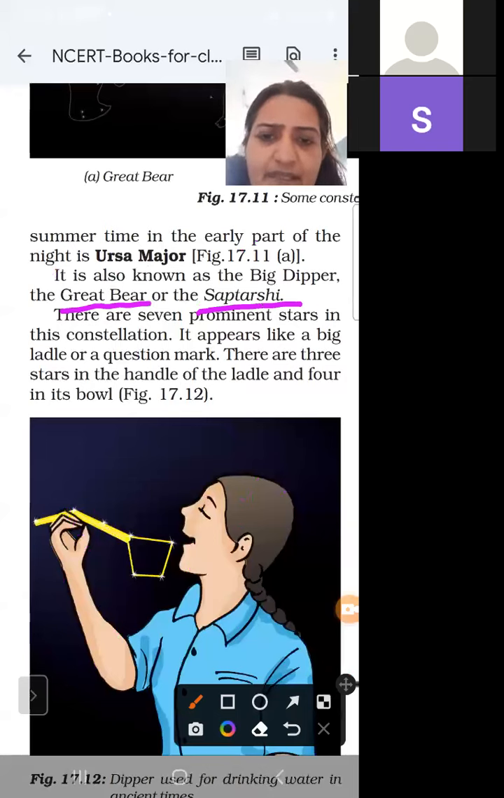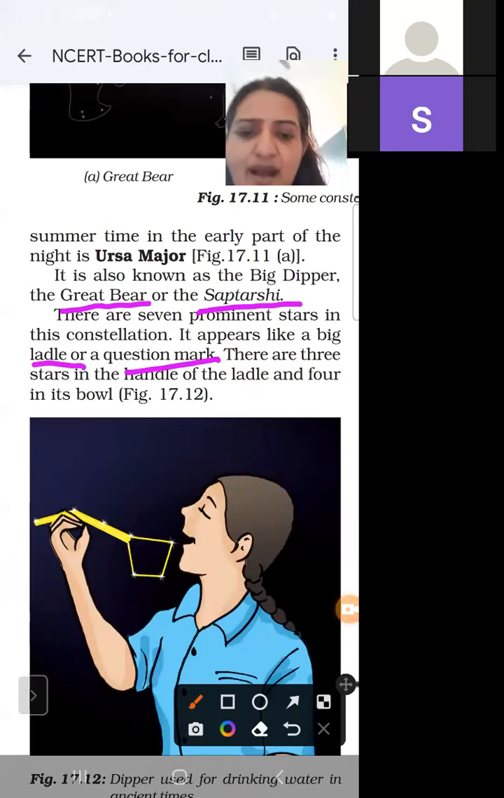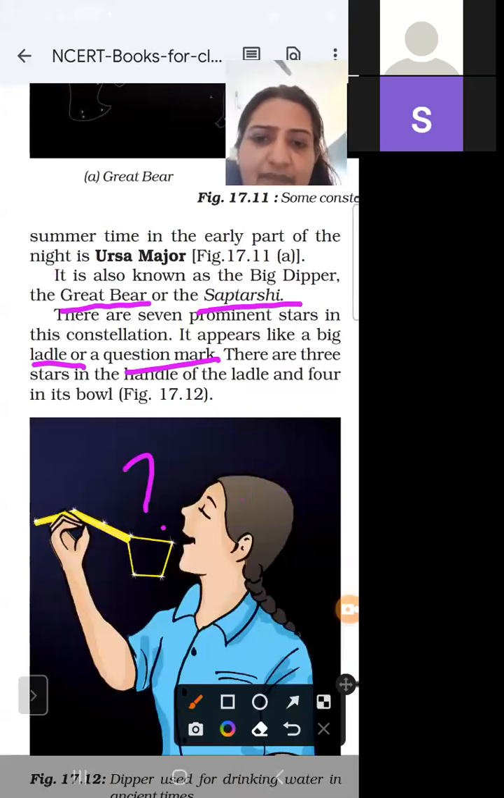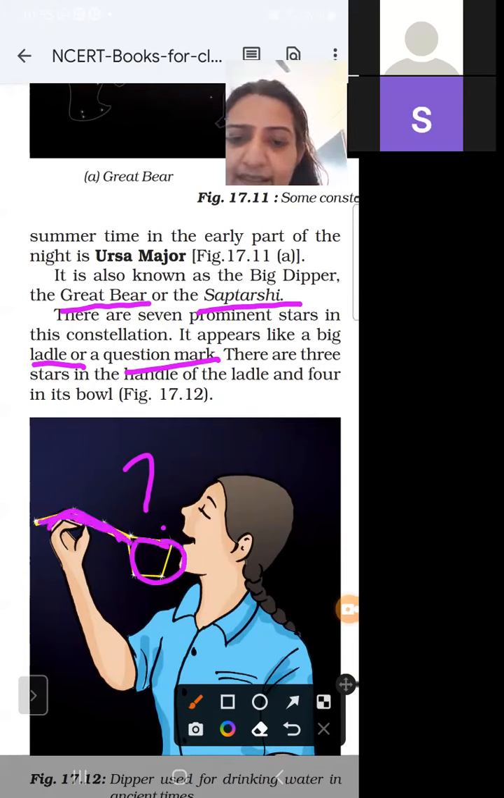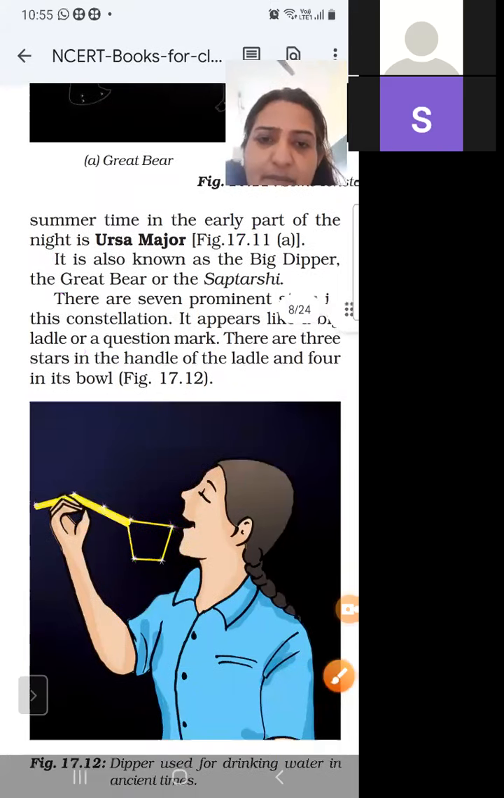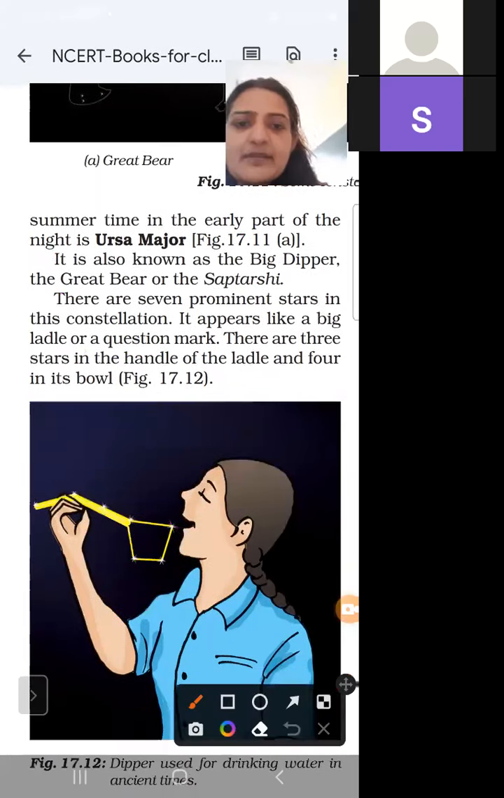It appears like a big ladle or a question mark. So this is a question mark, and this is also a ladle. ये कड़छी की तरह होते हैं. This is the spoon, and this is the handle. This is like a ladle. So Ursa Major, what is another name of Ursa Major?